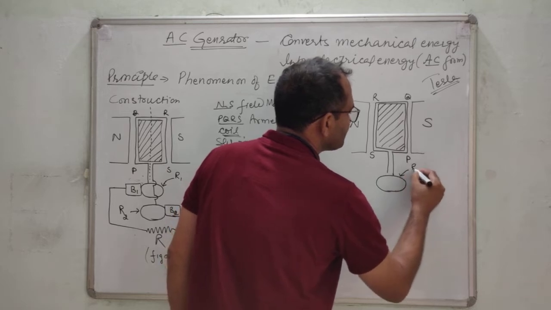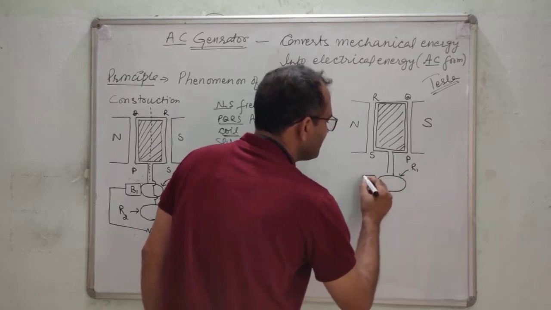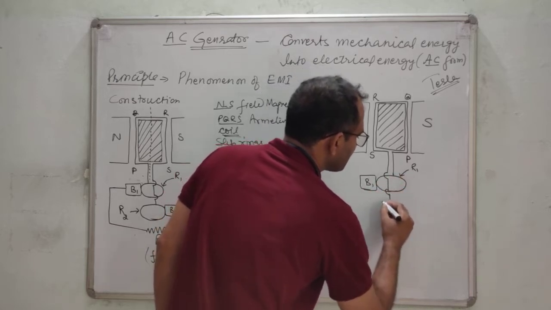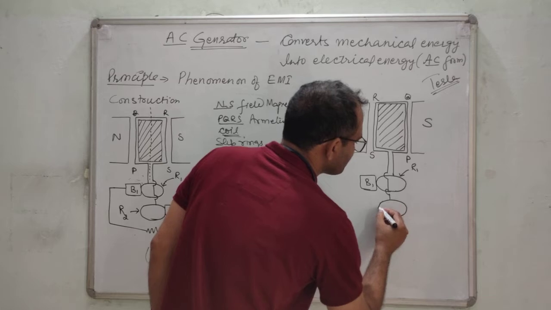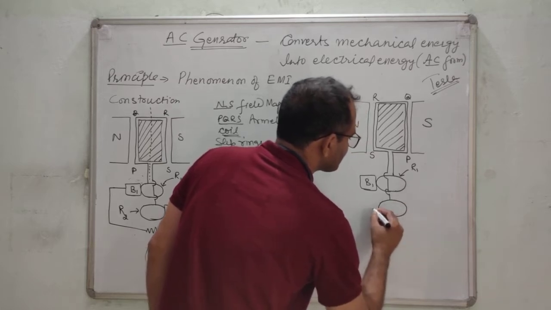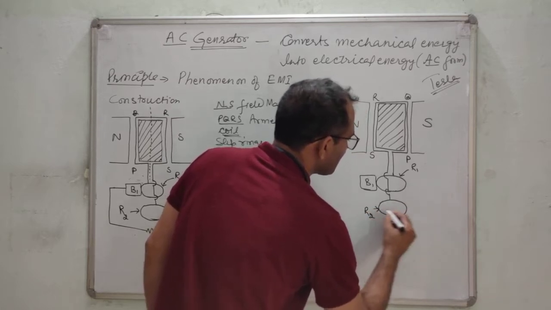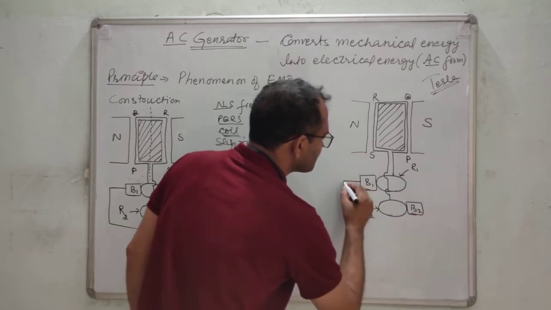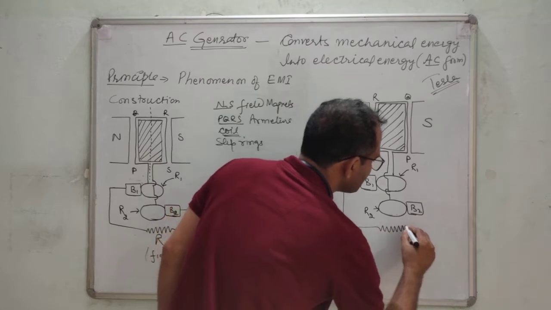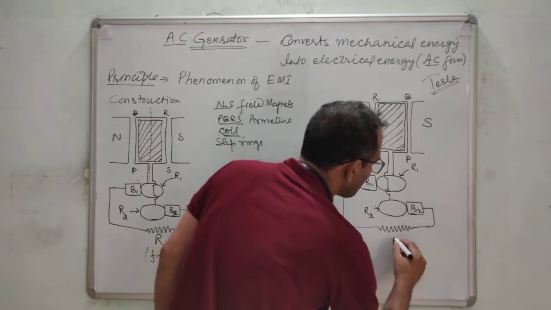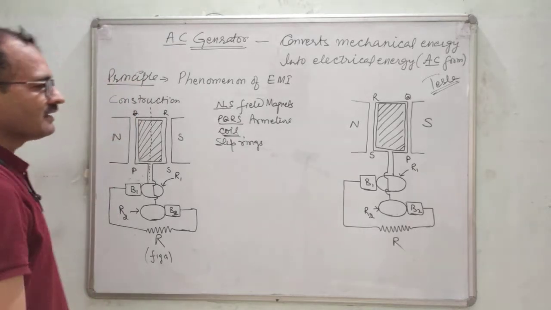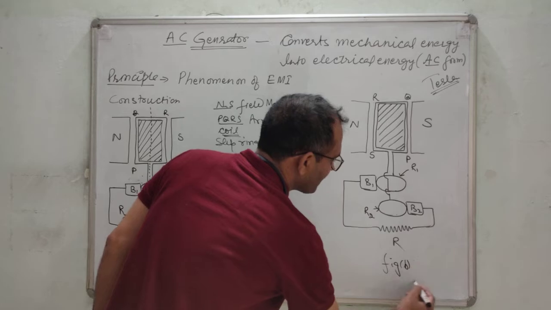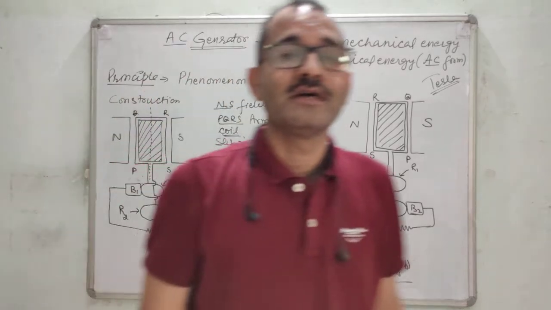This is R1 connected to the brush B1, and this is R2 connected with B2, and this is the load across which we require the electrical energy, R. Now these are the basic diagrams which will explain the working of the electrical generator.